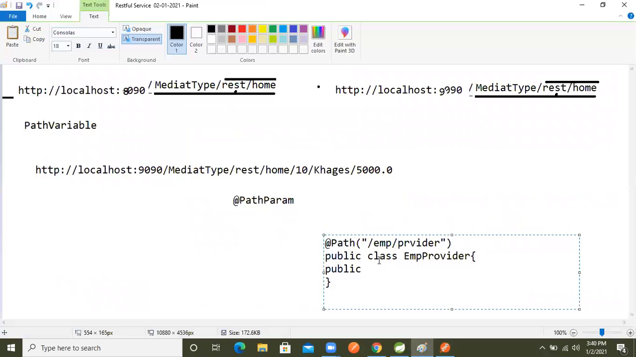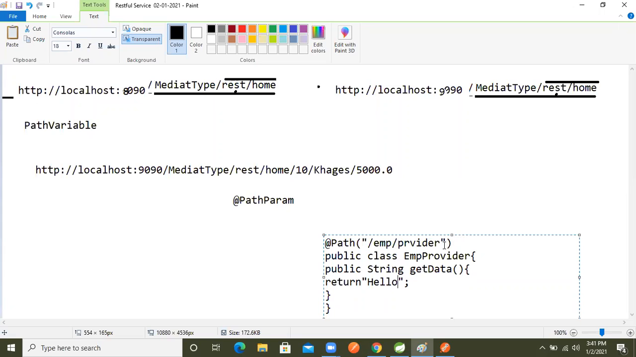Same like that, I'm writing public String getData. It will return something, so the return type is String. In this method, I'm just returning hello.